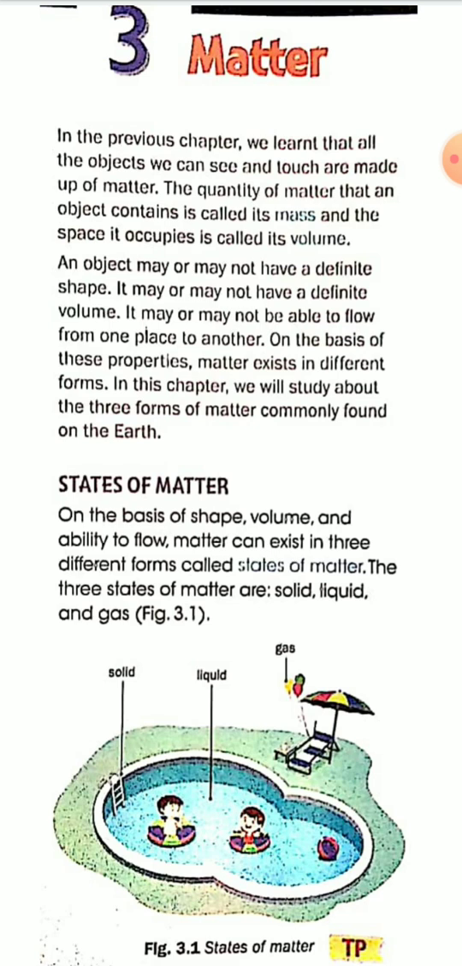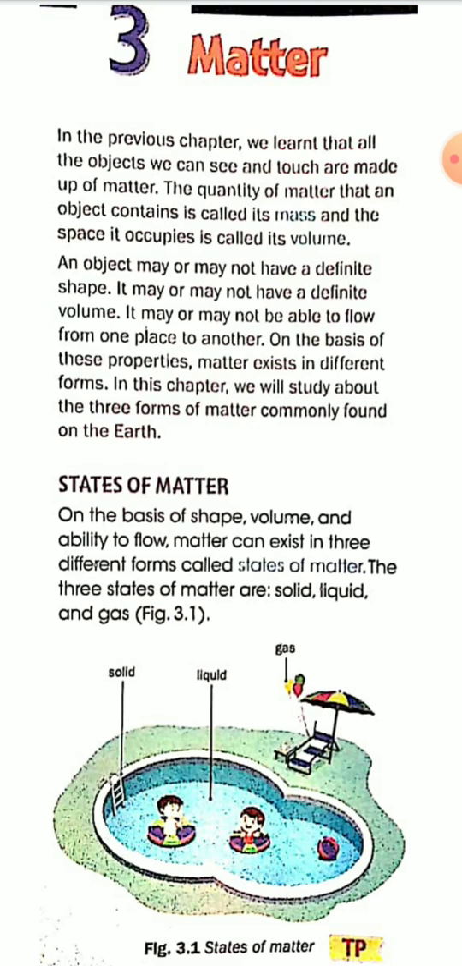An object may or may not have a definite shape. It may or may not have a definite volume. It may or may not be able to flow from one place to another. On the basis of this property, matter exists in three different forms.